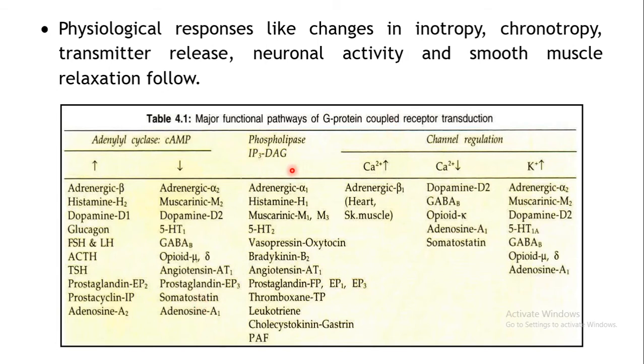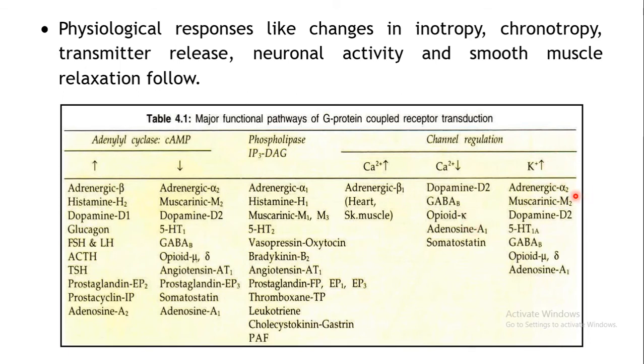Then in case of phospholipase C IP3-DAG pathway, this is utilized by alpha 1 receptor or H1, muscarinic M1, M3, 5-HT2 receptor. So here several subtypes of the receptor may utilize different types of pathways, is what we can conclude from this. Even channel regulation depends upon what type of channel. Calcium channel is opened in case of beta 1. Calcium ion movement is inhibited in case of D2 or GABA receptor or opioid receptor.